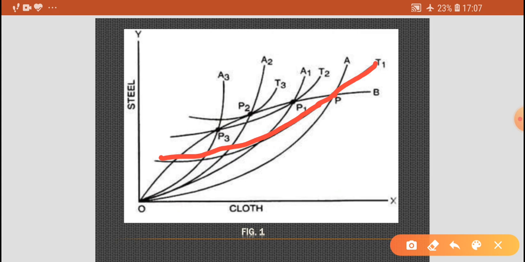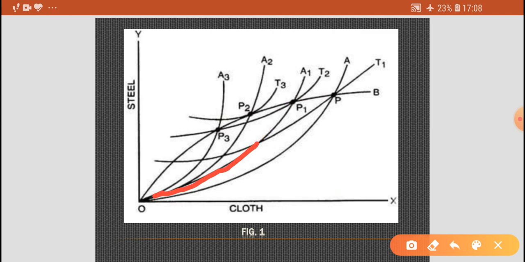As tariff is imposed, the offer curve of country A shifts from OA to OA1. This is OA1. And exchange takes place at point P1.